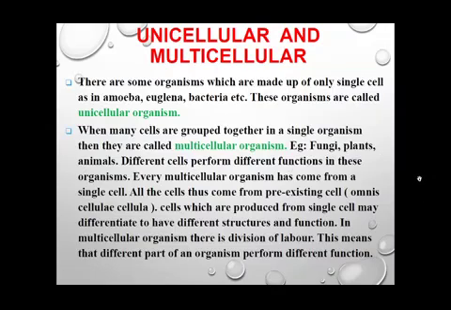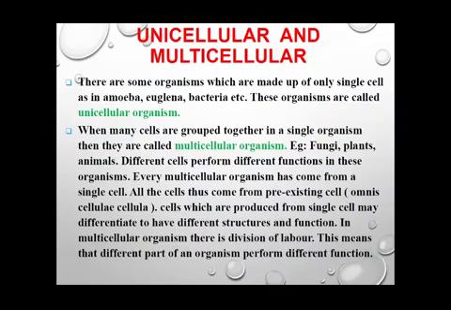Like I told you just now, the different cells which are present in our body or in the body of any organism perform different functions. Each cell is designated a specific function, and each and every multicellular organism has come up from a single cell itself.